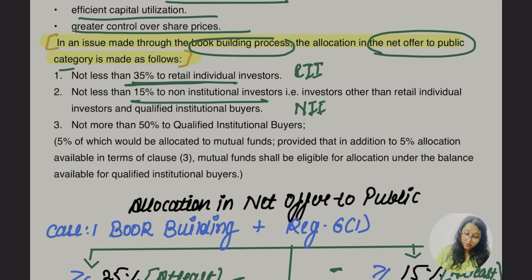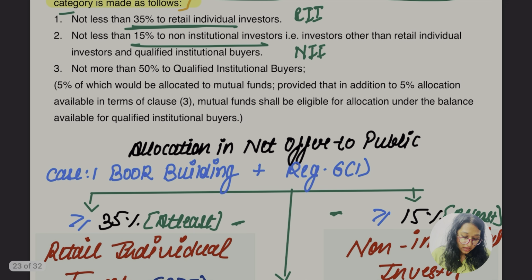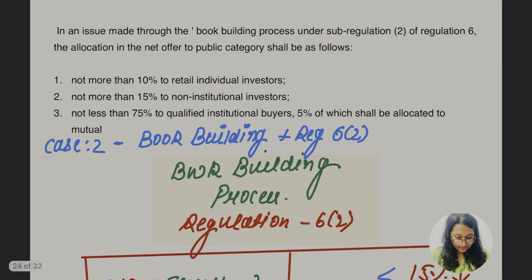NII, investors other than the retail individual investor and the qualified institutional buyers, and not more than 50% to the qualified buyers. 5% is to be allocated to the mutual fund, provided that in addition to 5% allocation available in terms of clause 3, mutual fund shall be eligible for the allocation under the balance available for the qualified institutional buyer. समझ में आ गई ना? So second they are saying this is about the case second वाला part.